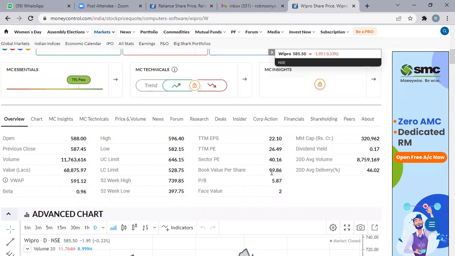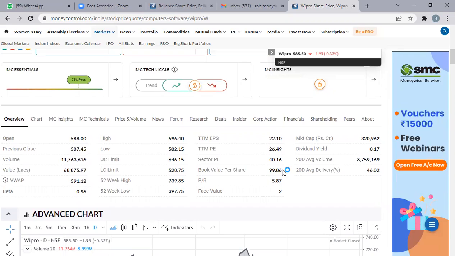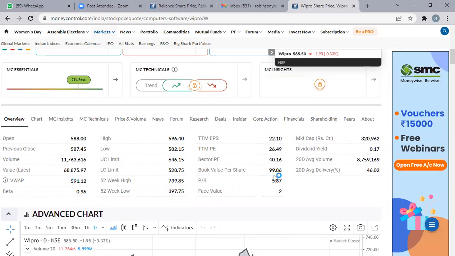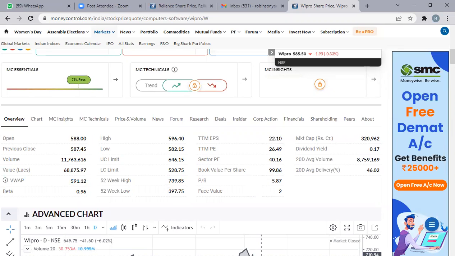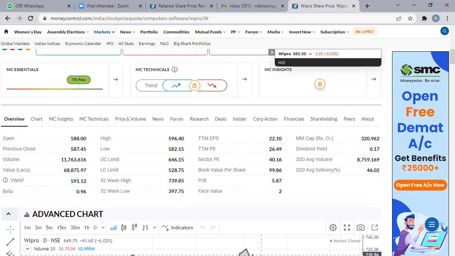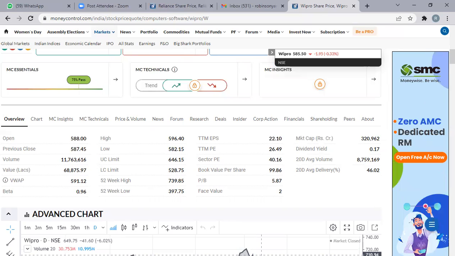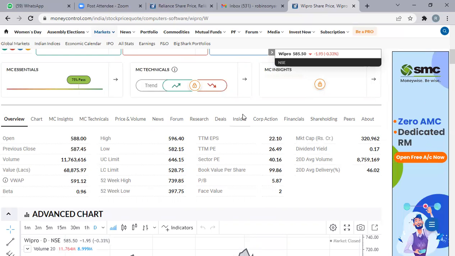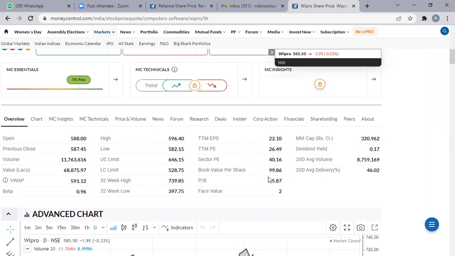Again, book value is lesser because TCS is a bigger company, more offices, more clients, more employees, and more infrastructure will be there. So obviously we have to look into the book value also. Obviously, book value should be higher. If you want to invest in a company, for example IT companies, you will choose around 4 to 5 parameters. You will see the book value, the market capitalization, the promoter shareholding, right? And you will see the price. So like that we have to see.